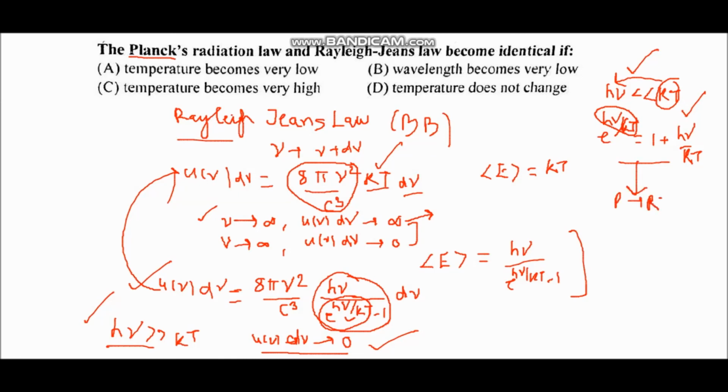So in other words, in terms of temperature, we can say that when temperature is very high, because kT is very much greater than h nu, in that case Planck's radiation law becomes identical to Rayleigh-Jeans law. So the right answer is option C.